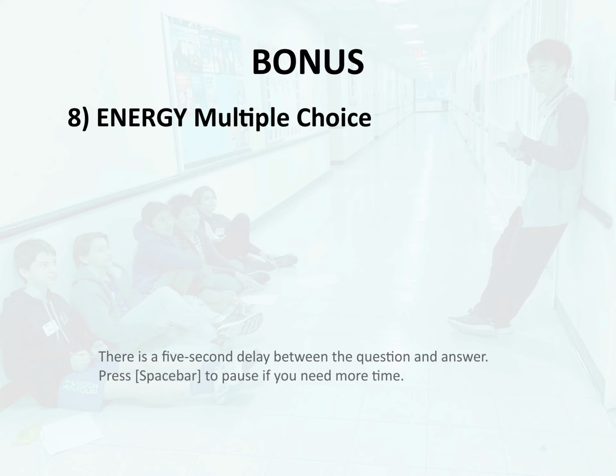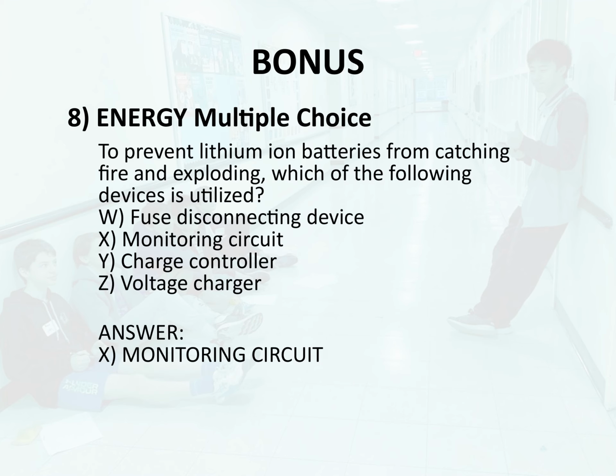Bonus 8. Energy multiple choice. To prevent lithium-ion batteries from catching fire and exploding, which of the following devices is utilized? W. Fuse disconnecting device, X. Monitoring circuit. Y. Charge controller. Z. Voltage charger. Answer: X. Monitoring circuit.